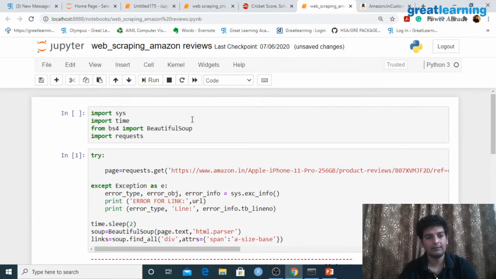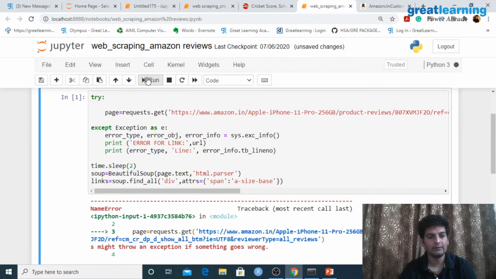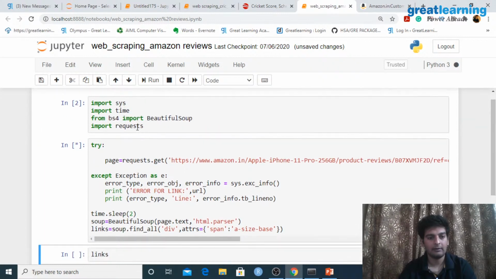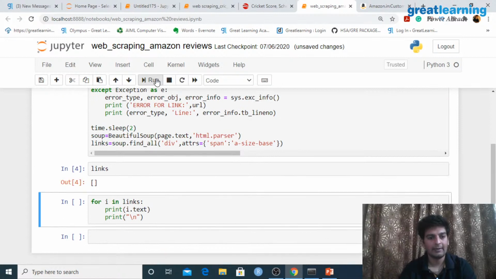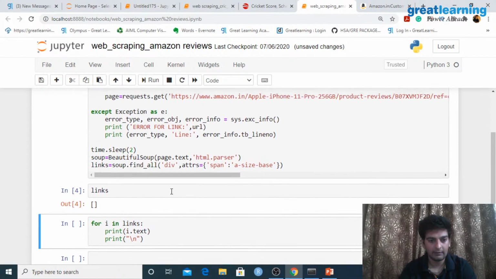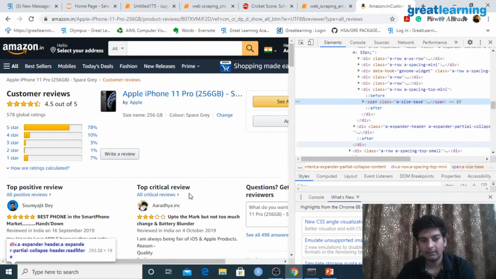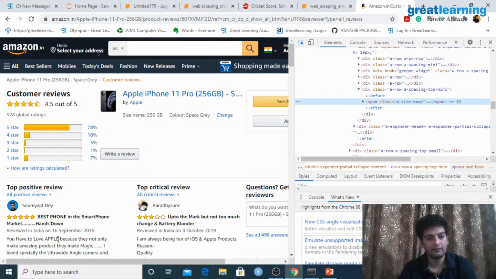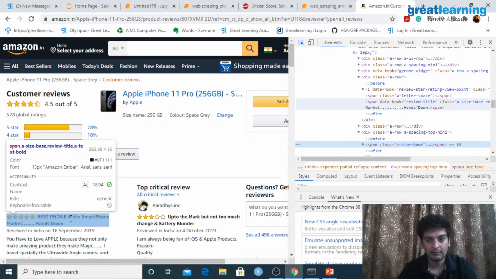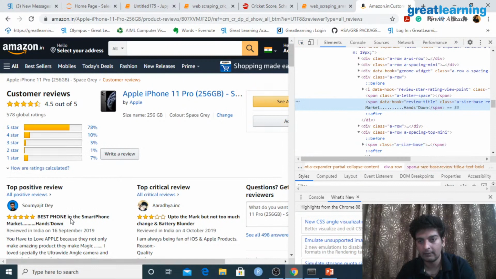Sys is not defined, so I'd have to run this over here. Now let me run this again. Right, so I have links, so it seems like we do not have anything over here. Let me actually extract something else. So I'll hit Control Shift C. Let's say if I want these things,